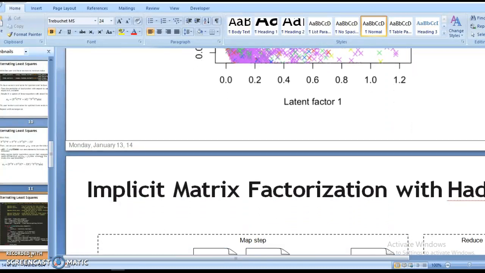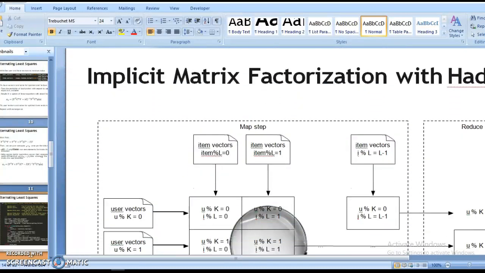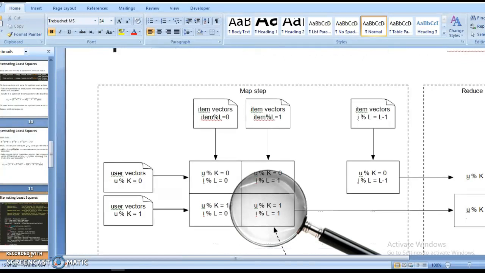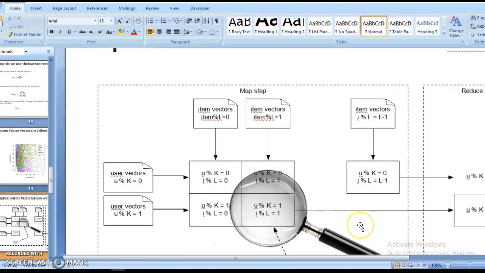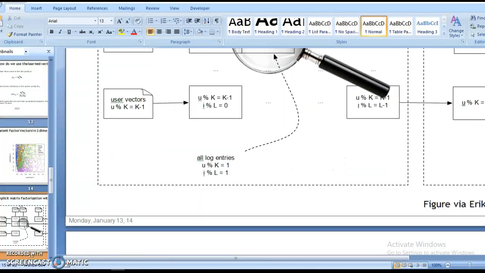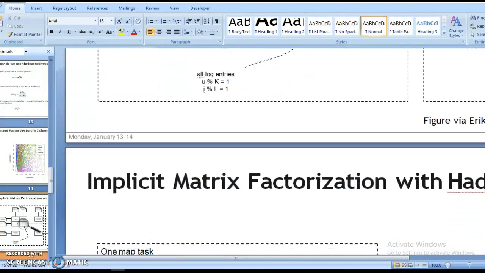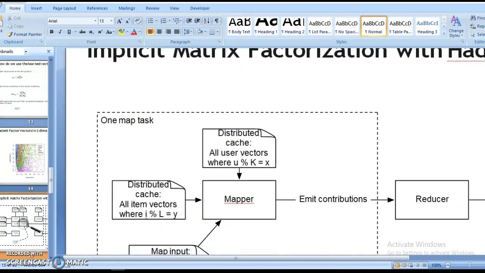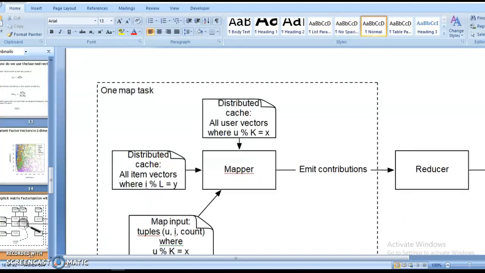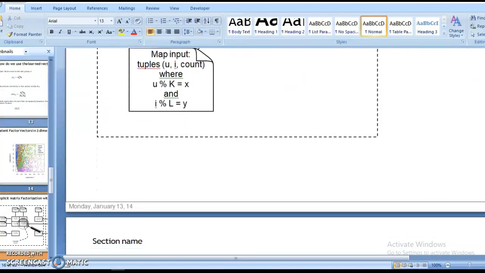Now we can look at the implicit matrix factorization model and how it proceeds in the backend. The first case is the item vector label equal to 0, and the other case is label equal to 1, because we have divided the target variable into two classes, 1 and 0. You can have a look at this. It's a simple backend model. Now there is the map task, showing how it's distributed in Hadoop and how it translates into big data Hadoop.